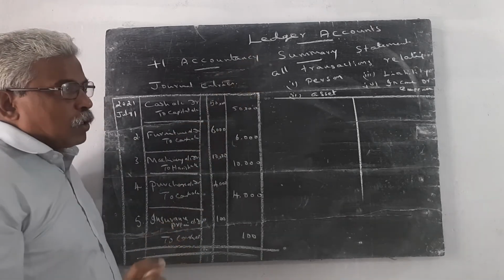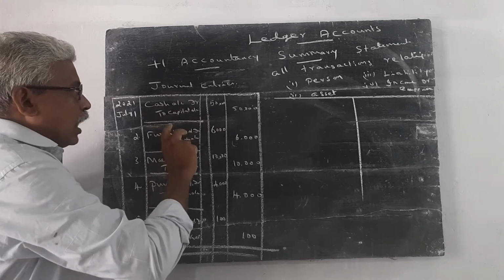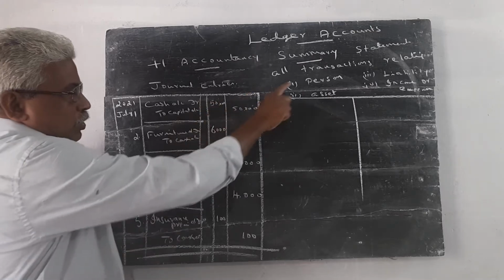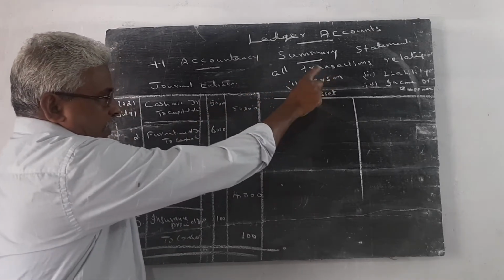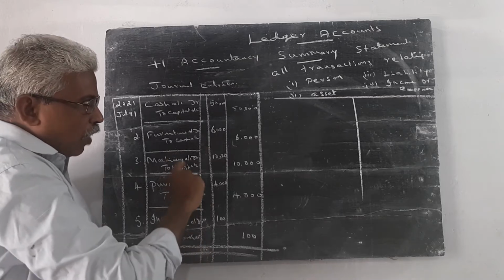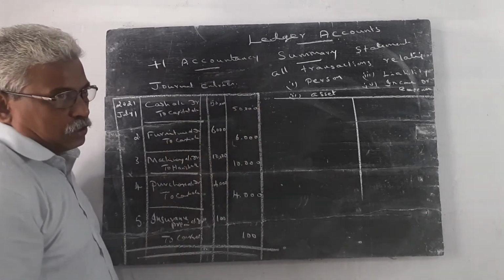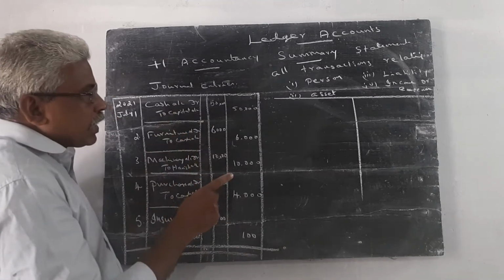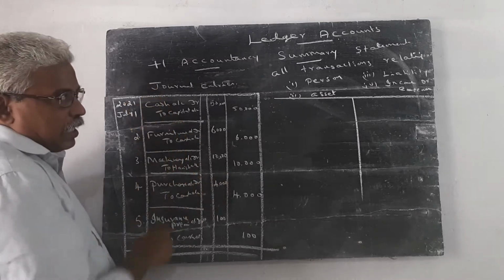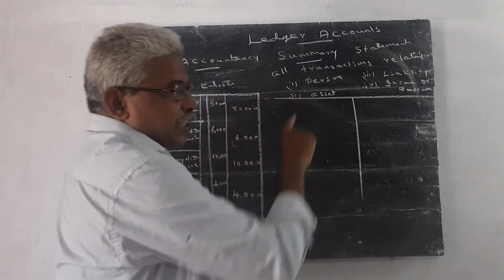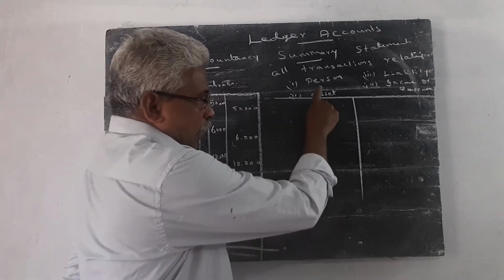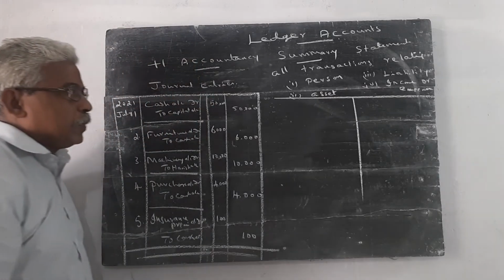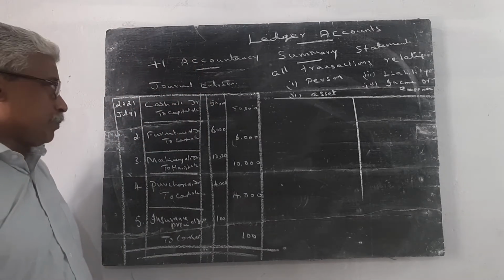Ledger is the principal book of account. Without the journal, we are not able to prepare the ledger account. So, first transactions are given. From the transactions, we have to prepare the journal entries. After that, we have to prepare the ledger account. Ledger is prepared on the basis of journal entries. It is a summary statement of all transactions relating to persons, assets, liabilities, income or expenditure which have taken place for a particular given period of time.